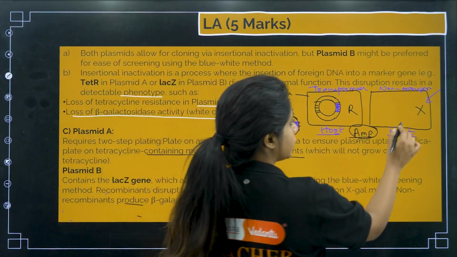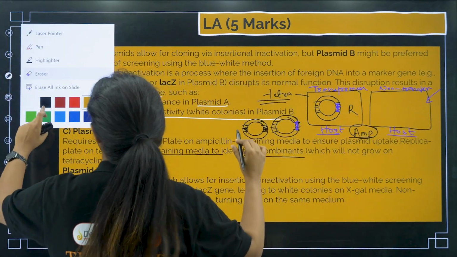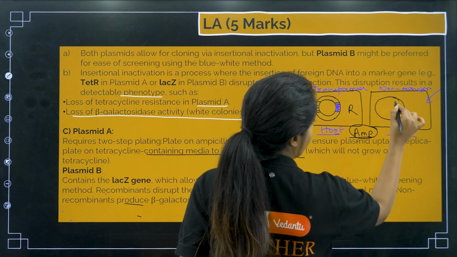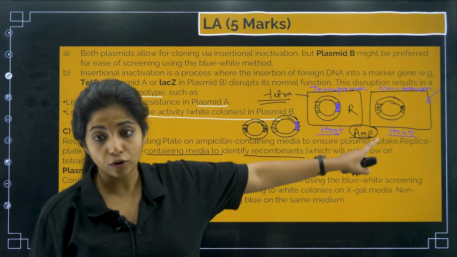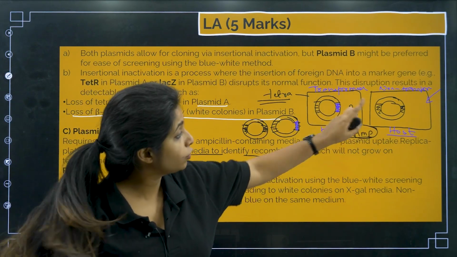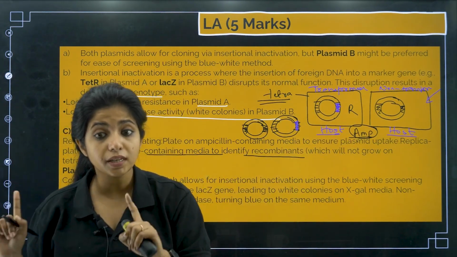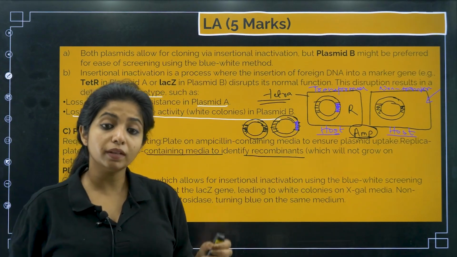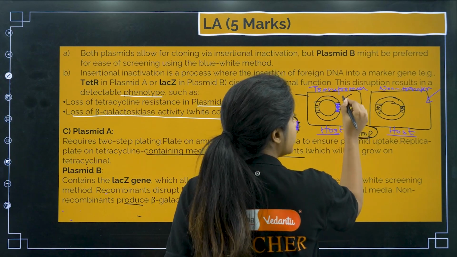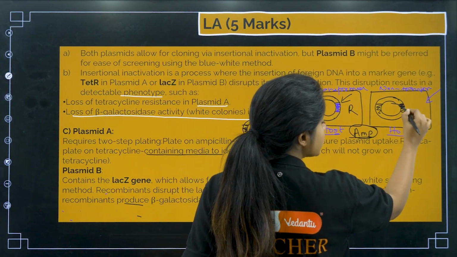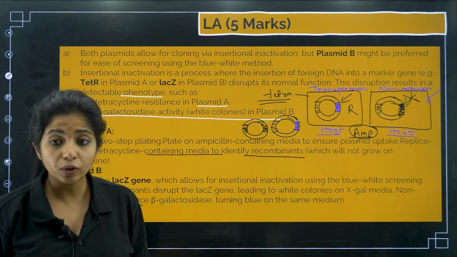Now there is one more scenario that can be possible, and that scenario is what, children? Over here, just imagine that the plasmid that it got was like this. So this would also be ampicillin resistant. This is also a transformant now. So you have two transformants now. But how will you come to know which one is the recombinant one? Transformants and recombinants are different. Transformant is the one that has taken up the plasmid. Now you have to make sure whether it has taken up a plasmid that has my gene of interest, or whether it has taken up a plasmid that does not have the gene of interest. For that, how will you understand?